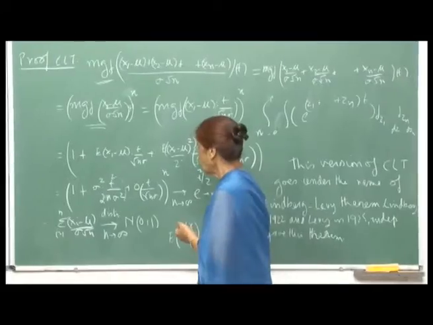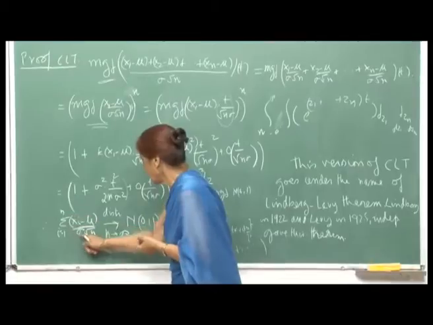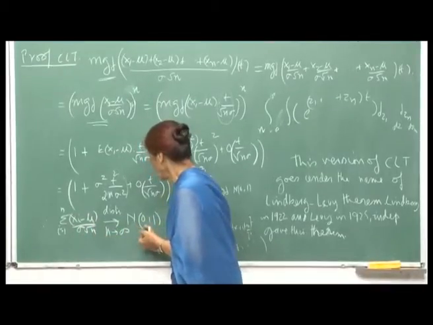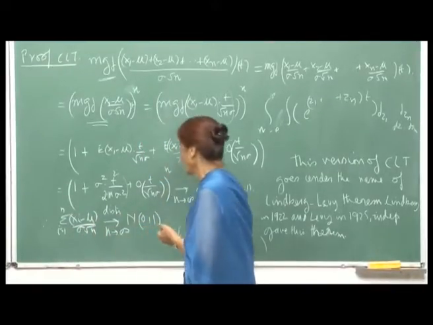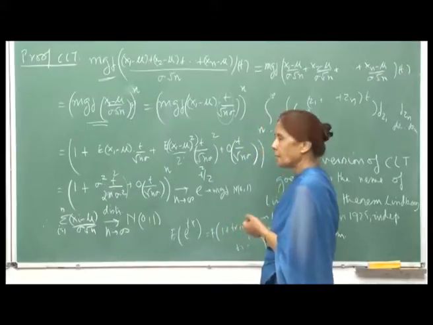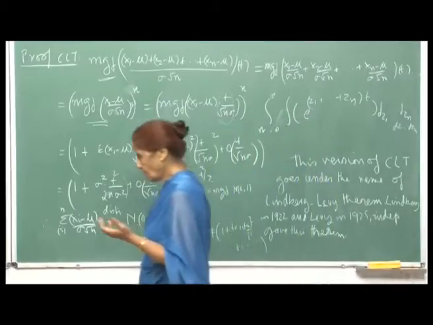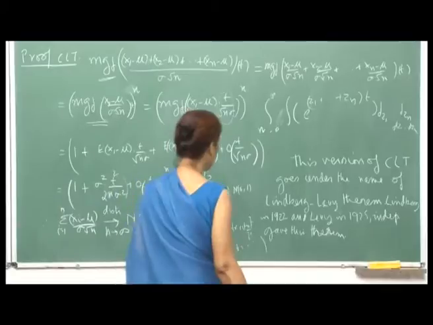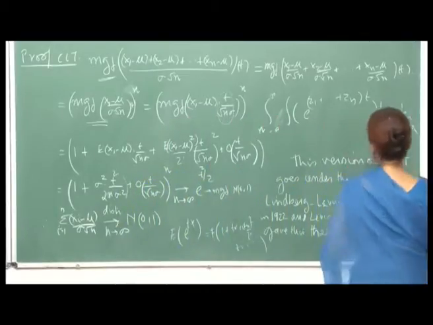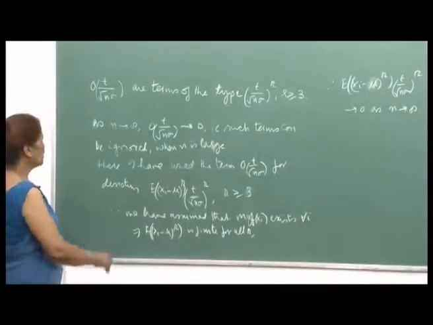Therefore, by the lemma I can assume that this random variable converges to N(0, 1) in distribution as n goes to infinity. So, using the MGF, the proof really simplifies.